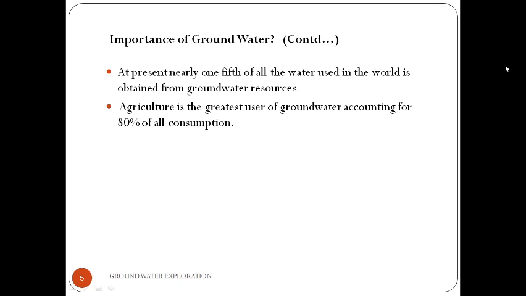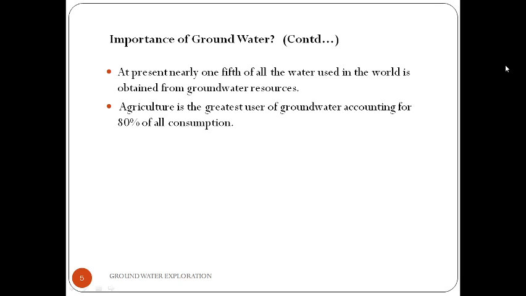So dear students, in this session we have learnt about groundwater and the importance of groundwater. I hope you have understood its importance. Its importance majorly is that groundwater, which is aquifers below the surface of earth, is an important source of water supply throughout the world.